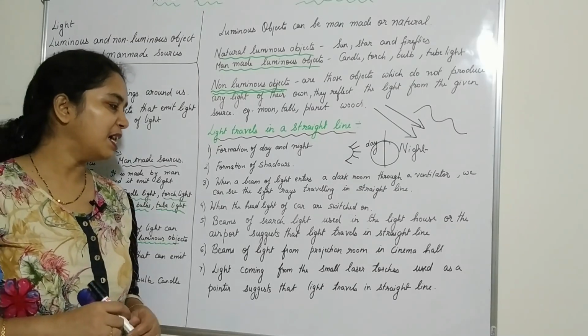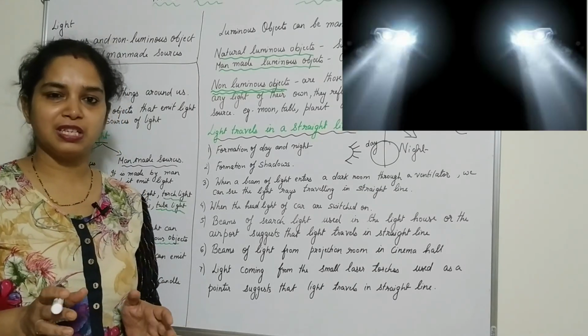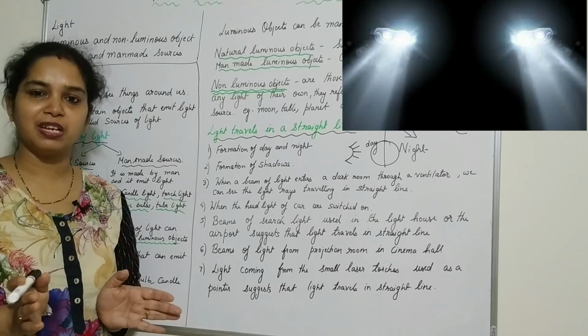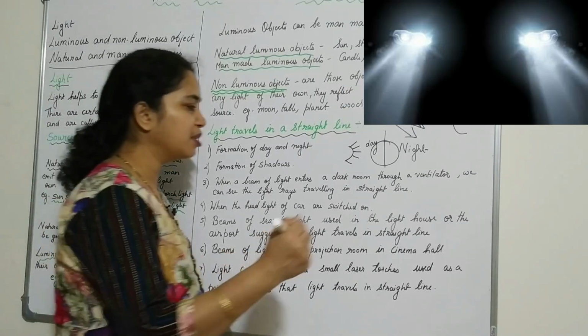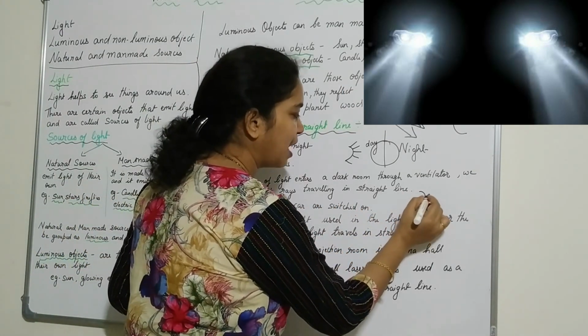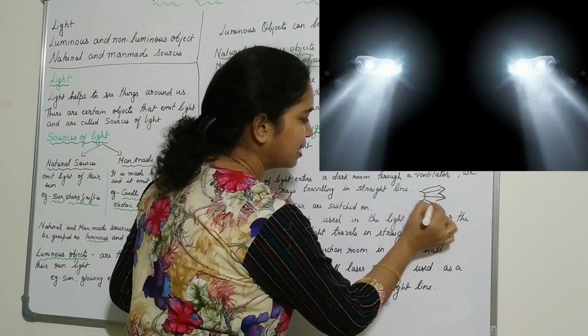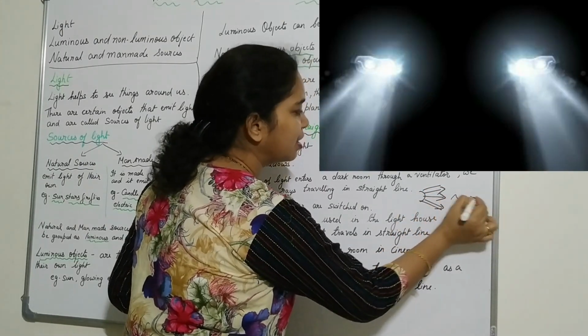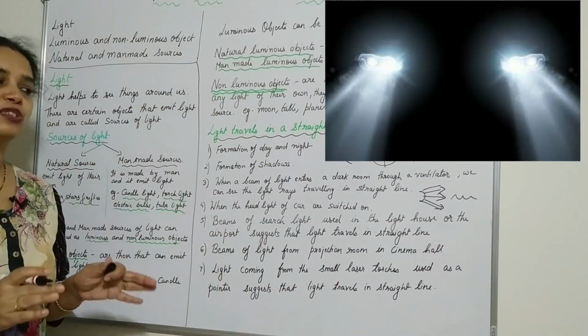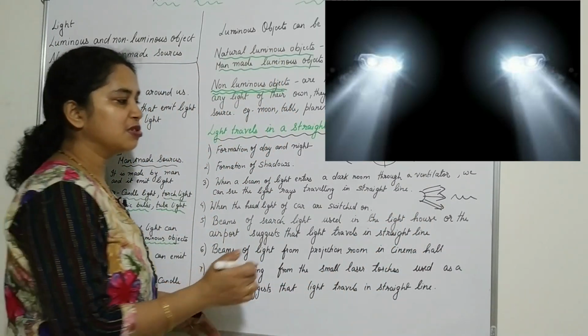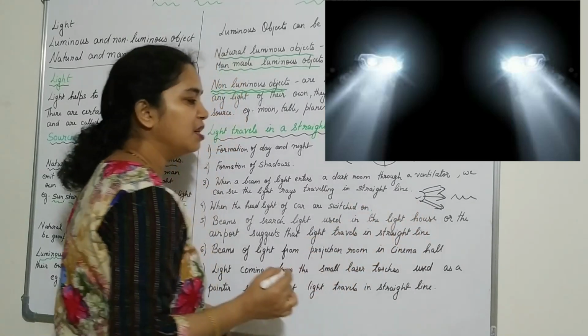When the headlight of a car is switched on, you can see the light rays going in a straight line. When you light a torch, the rays go in a straight line. It doesn't follow a curved path like this, but it goes in a straight line. So this is the headlight of a car.